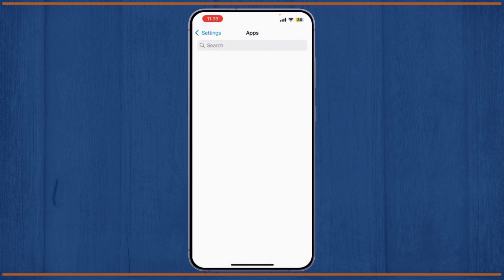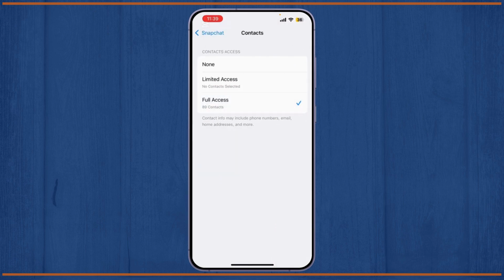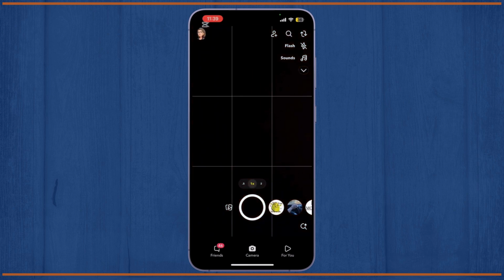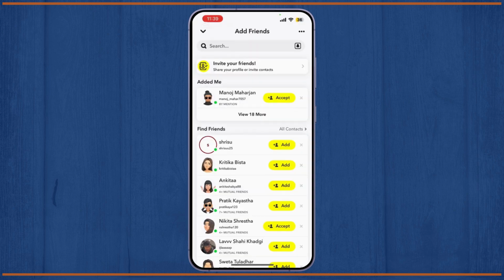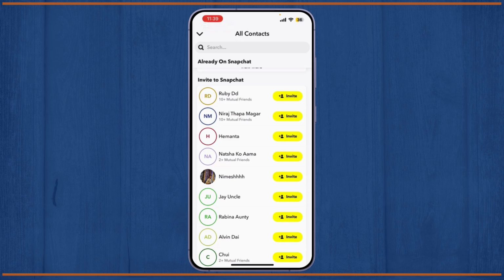You can also add friends through your contact list. Simply make sure that your Snapchat has full access to your contacts. And once you've done that, you can simply go to Snapchat and tap on Add Friends again and go to All Contacts. And here you'll be able to find the people that are on your contacts. You can invite them to join Snapchat, or you can simply add them. And that's it. That's how you can get more friends and followers on Snapchat.